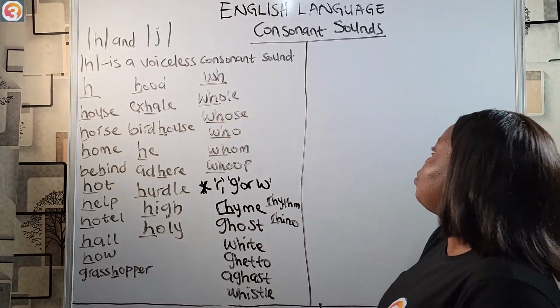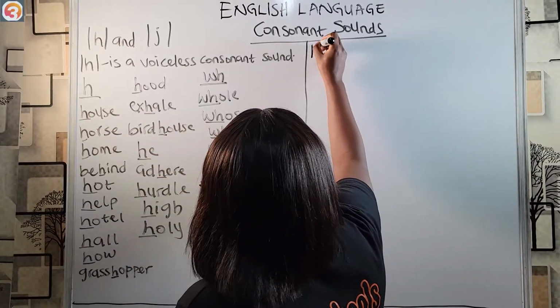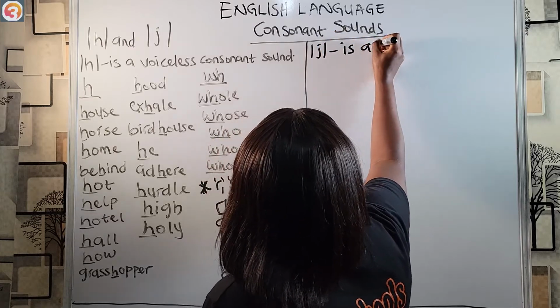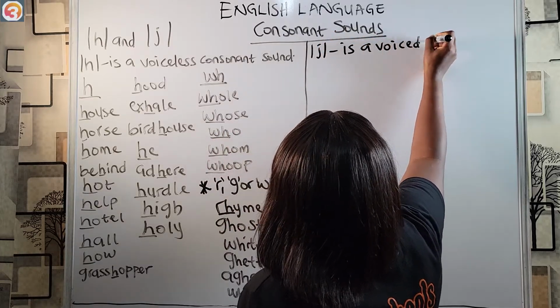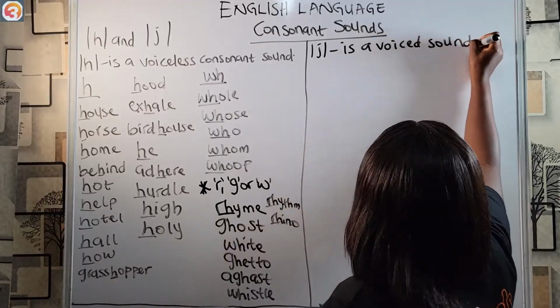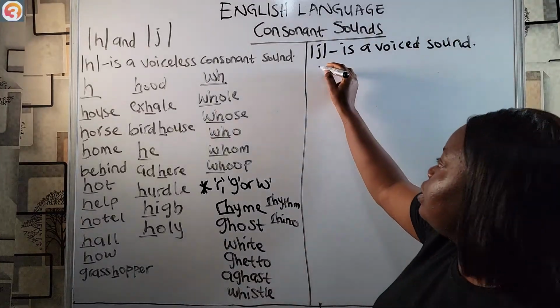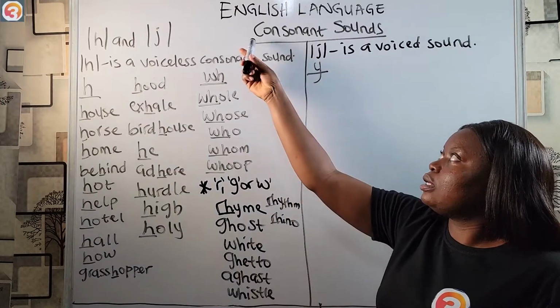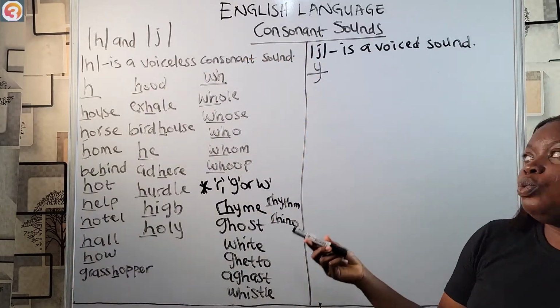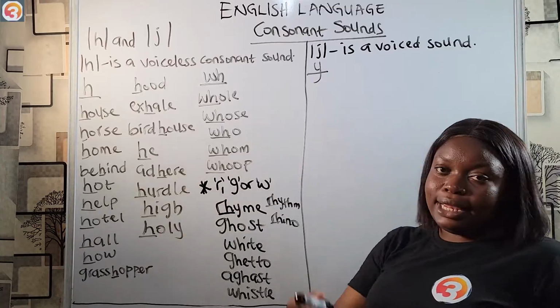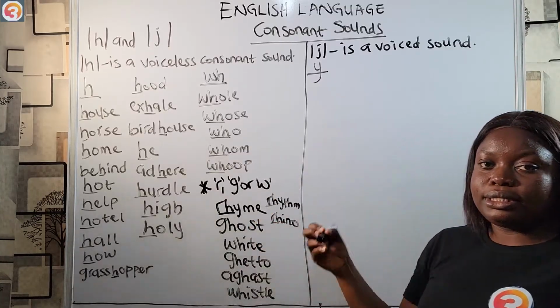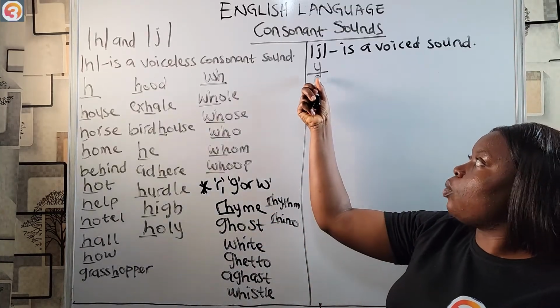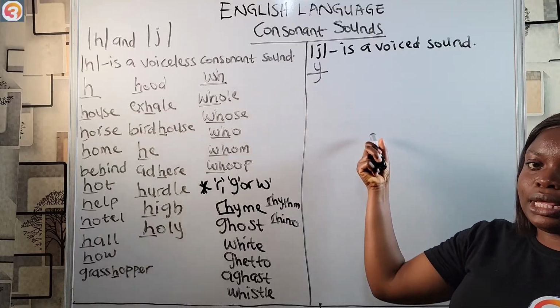Now we look at the second consonant sound. Y is a voiced sound. And it is also mostly found in words containing letter Y. Initially, when we started the series on consonant sounds, we talked about consonant letters and consonant sounds being different. So we do not have Y as a consonant sound.